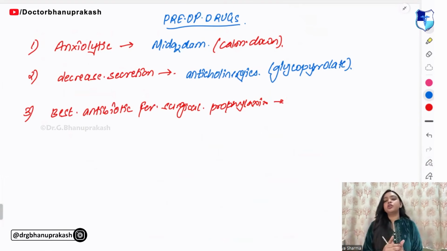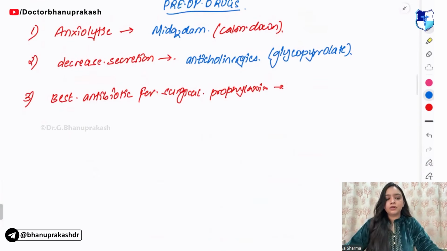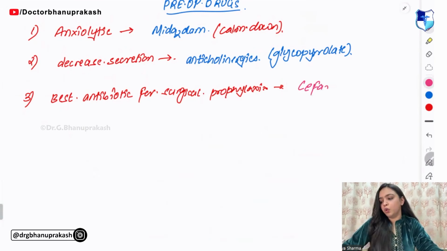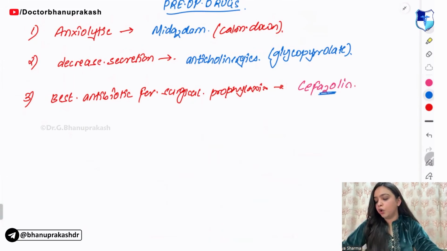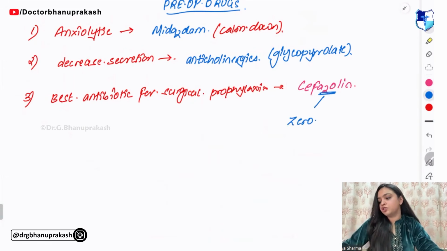Next, the best antibiotic for surgical prophylaxis. Remember, the best antibiotic is cefazolin. So remember it as ZO, which means zero infection.